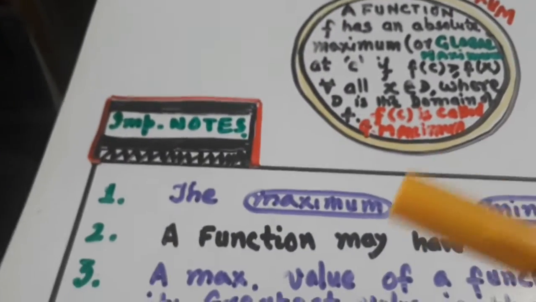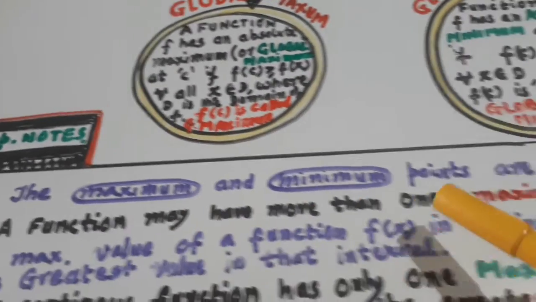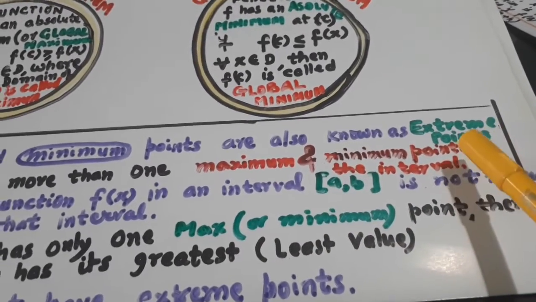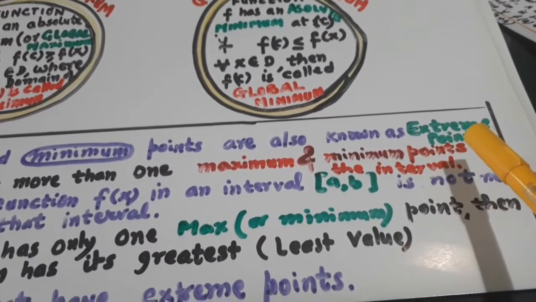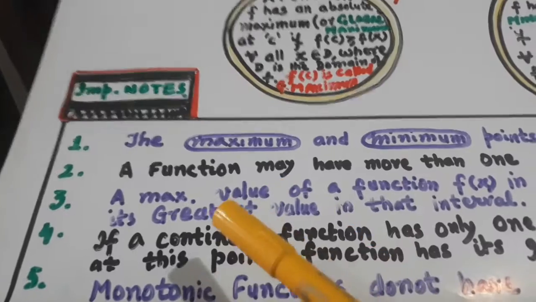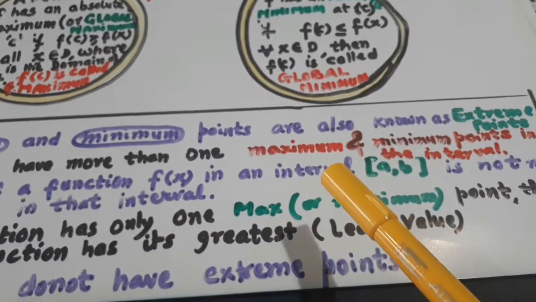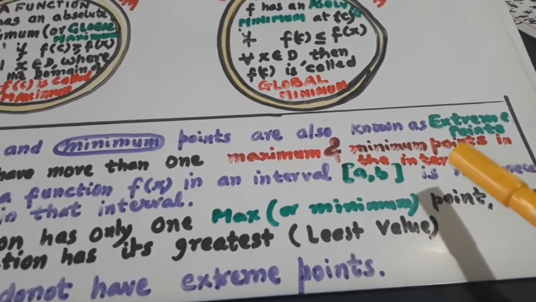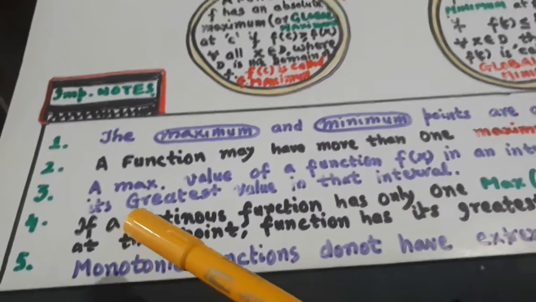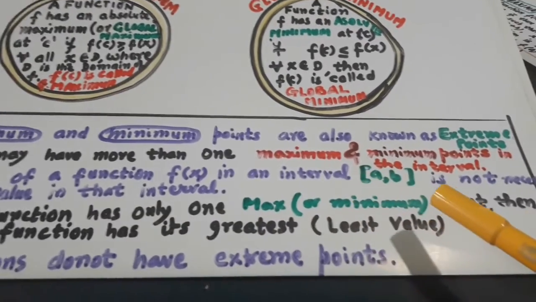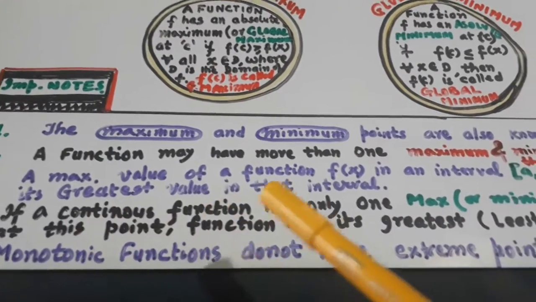Now some important notes are there. The maximum and minimum points are also known as extremum points. Extremum are extreme points. Second note: a function may have more than one maximum or minimum point in the interval. Third note: a maximum value of a function in an interval is not necessarily its greatest value in that interval.